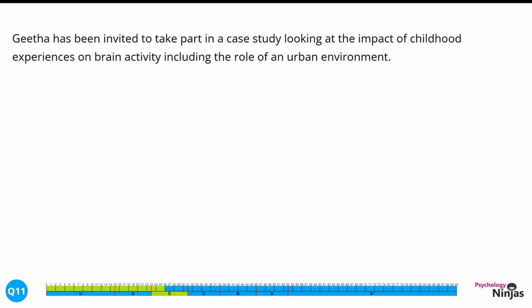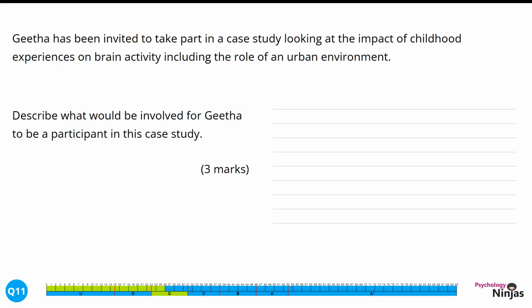Geetha has been invited to take part in a case study looking at the impact of childhood experiences on brain activity, including the role of an urban environment. Describe what would be involved for Geetha to be a participant in this case study, 3 marks.